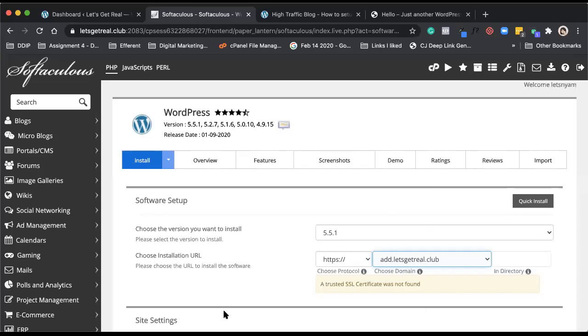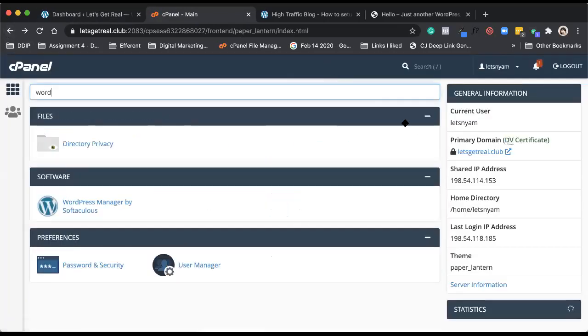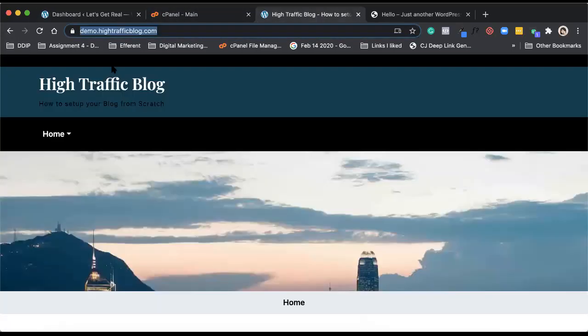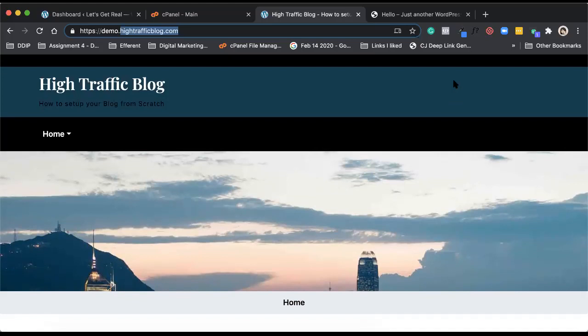If you want to create a subdomain for your website, and your website where you're working for the entire internship is different, you can use a different subdomain. What happens with a subdomain is about the authority of your main website. If High Traffic Blog is doing well, the same authority is not passed to demo.hightrafficblog.com because it is a different subdomain.